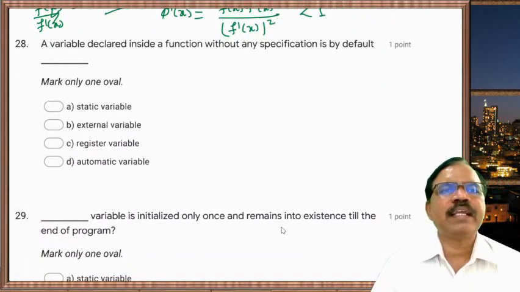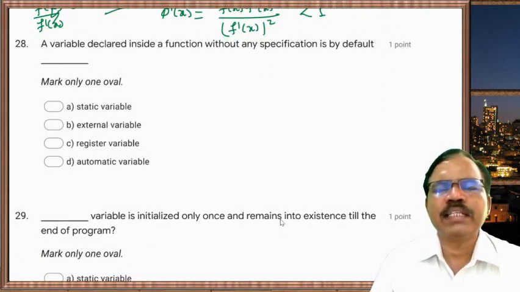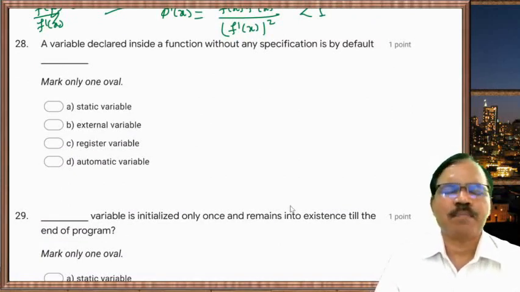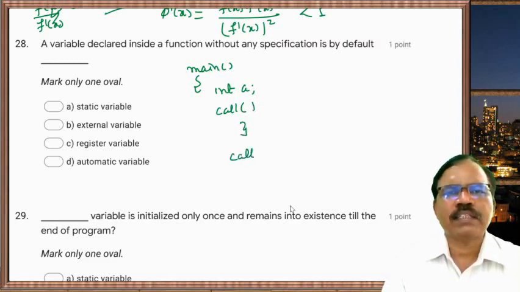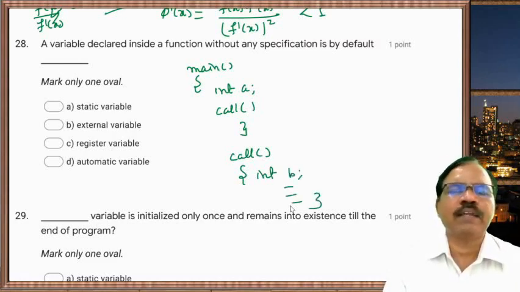Now variable declared inside a function without any specification is by default. Means suppose we have here main, and if I write int a, and suppose we call some function call, and here call function, and here we write int b suppose, and some statements, and then return value.